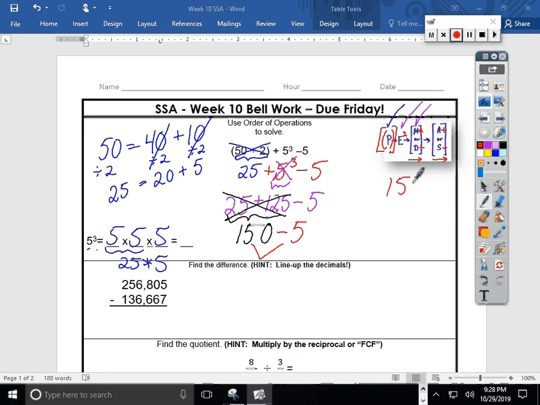You might want to stack it up. You might be able to think about counting backwards by 5 on a number line. So if I was at 150 way out here, and I moved backwards just 5, or what if I moved backwards 10? I'd be at 140. I only want to move backwards half of that. What number's in between 140 and 150? Oh, that's right, 145. So thinking about a number line sometimes helps me to arrive at an answer without having to do all that regrouping. 145 is my final answer.